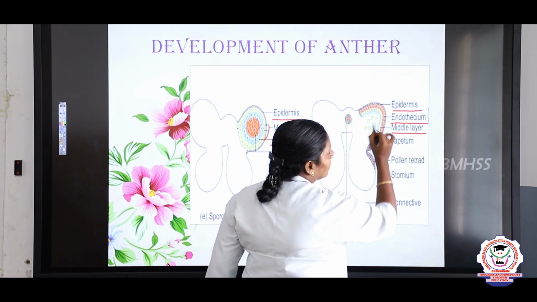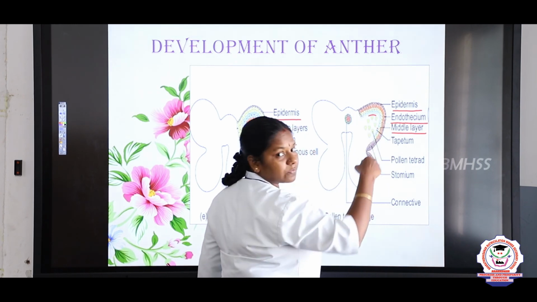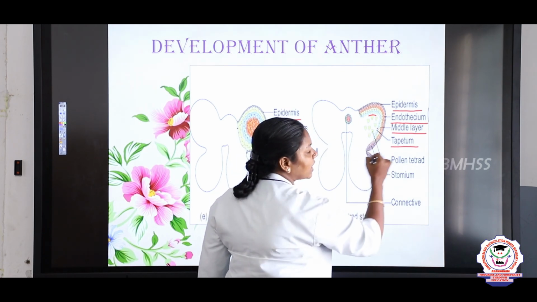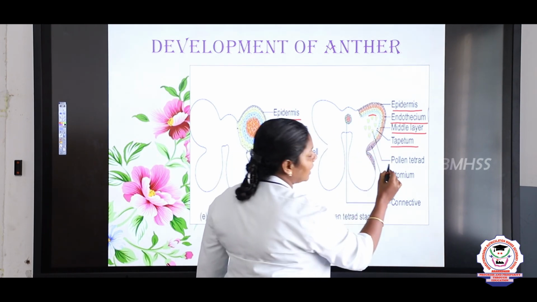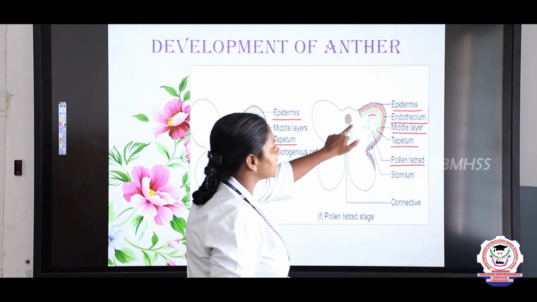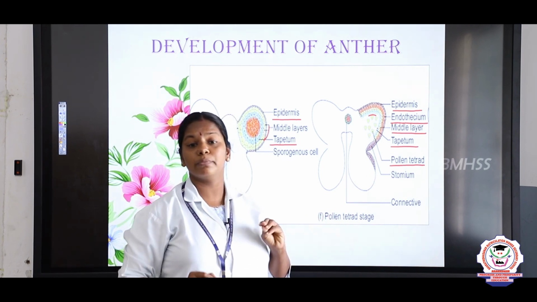Outside these pollen grains, we can see the sky blue structure. It is the innermost structure of the anther wall. It is a tapetum. And here the pollen grains, microspores, get developed into the pollen tetrad, right? And here what is this internal structure, children? It is a connective, and now the anther gets matured. Thank you, children.